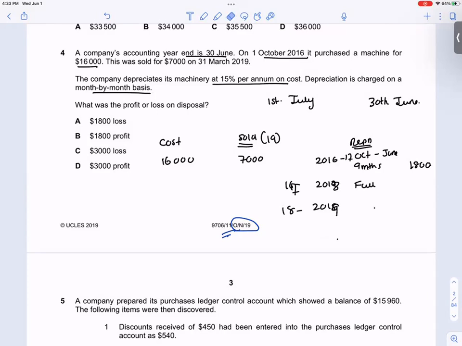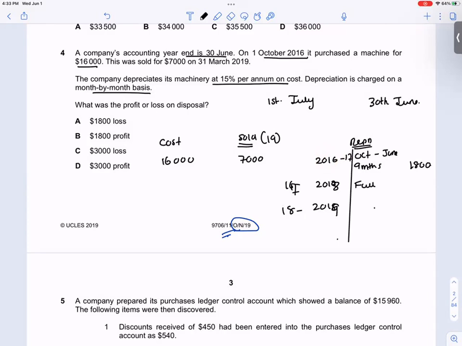Yeah, this again would be 16, 17. I purchased on 1st October 2016. 16, 17, 17, 18. 18, 19 will be the 9 months again. Okay, 18, 19. That means let's see. This will be full year.